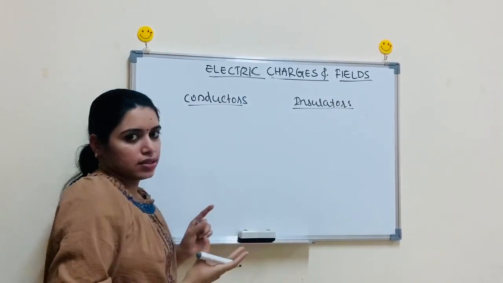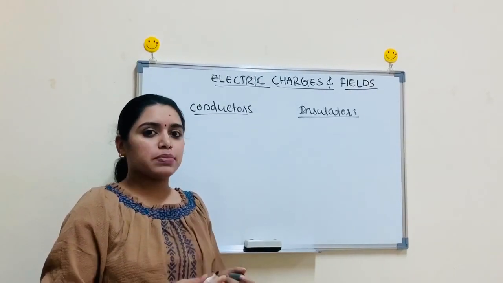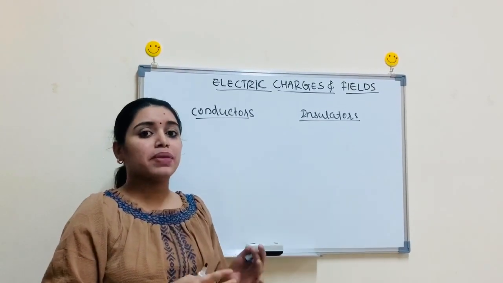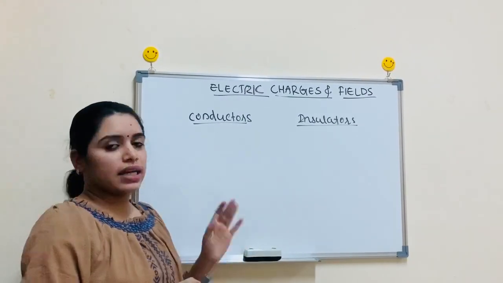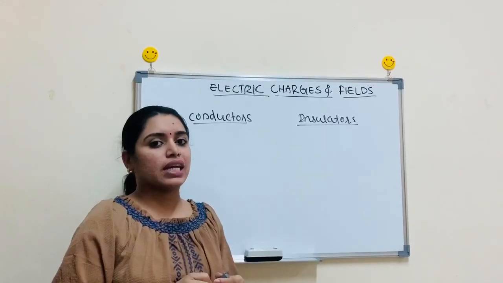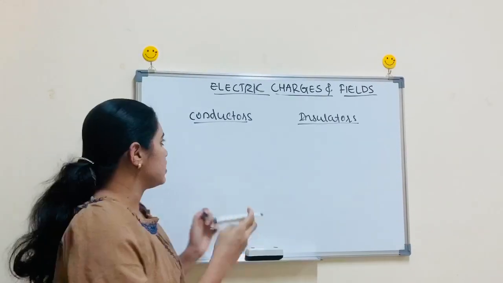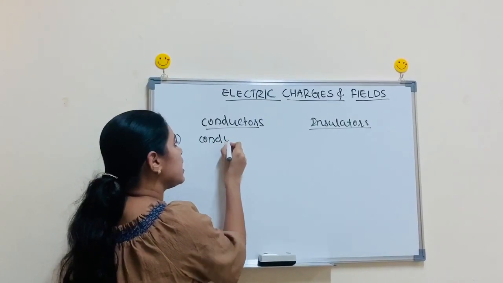What are conductors? From the name itself, it is clear that conductors are the substances which conduct electricity. Simply, the substance which conducts electricity is called a conductor, or we can say that the substance which allows the passage of electricity is called a conductor. Conductors, the substances which conduct.